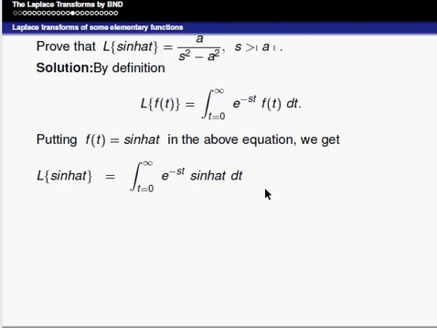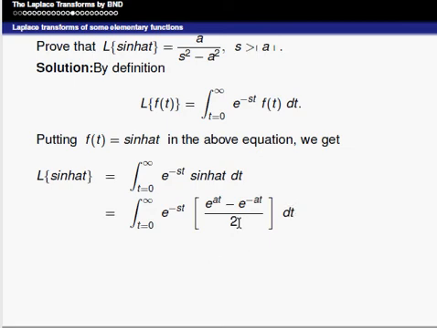We also know that sine hyperbolic at is e power at minus e power minus at divided by 2. So we can replace this value: integral from 0 to infinity e power minus st into e power at minus e power minus at divided by 2 into dt.